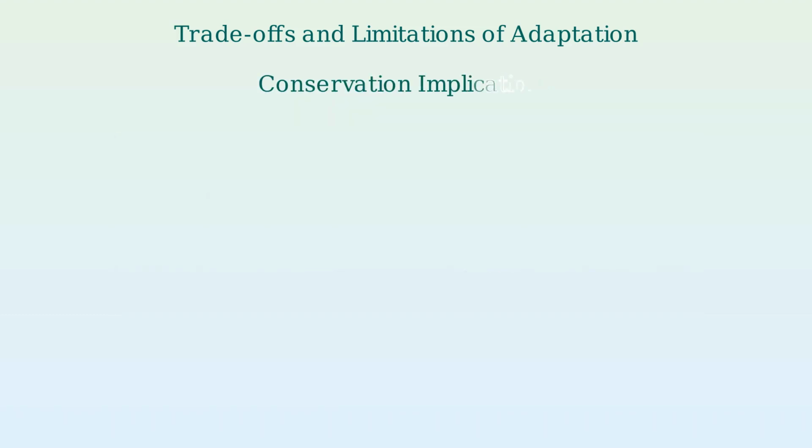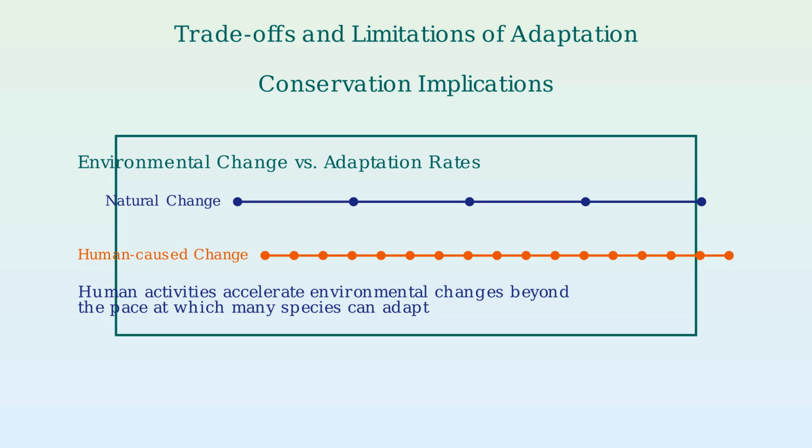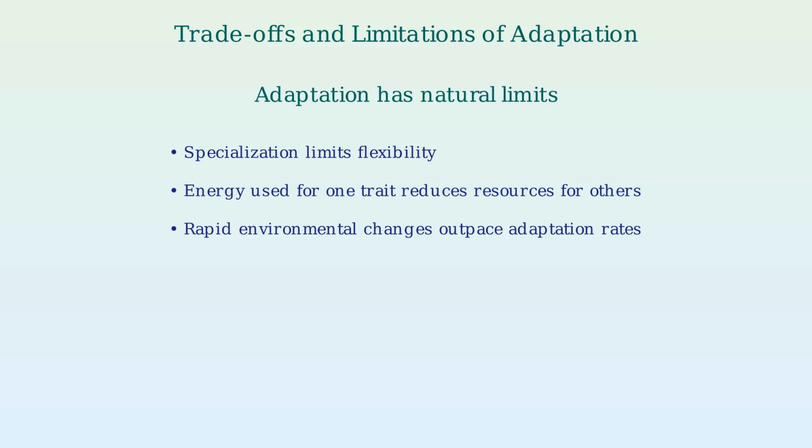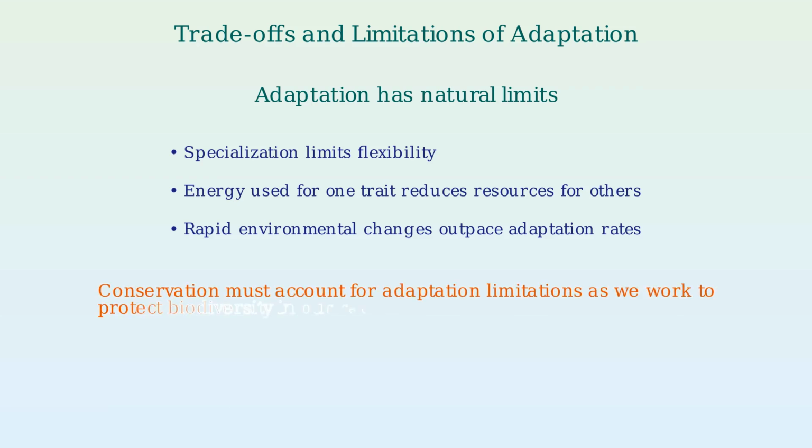Human activities are causing environmental changes at rates far exceeding natural adaptation processes. Climate change, habitat fragmentation, and pollution create challenges that many specialized species cannot adapt to quickly enough. Understanding the trade-offs and limitations of adaptation is crucial for conservation efforts. While natural selection has produced remarkable adaptations, there are inherent constraints on how quickly and completely organisms can adapt to new conditions. Conservation strategies must account for these adaptation limitations as we work to protect biodiversity in our rapidly changing world.